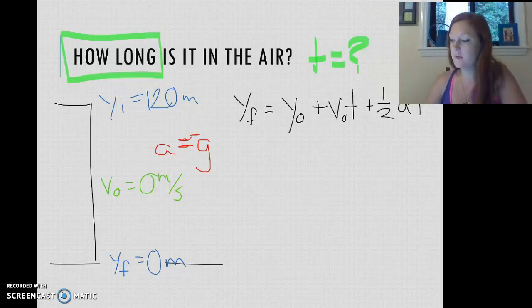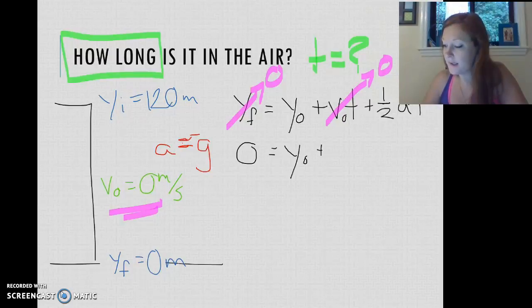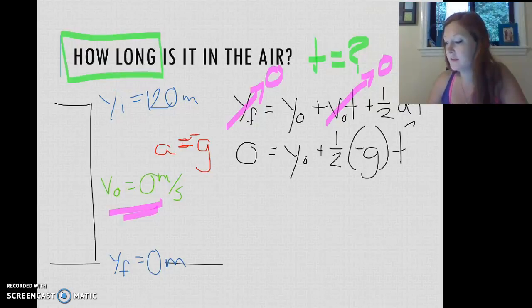So some things I can do here. I knew my initial velocity was 0, so I can say this entire term is going to be 0, no matter what time is. If I multiply it by 0, it's going to be 0. And I can also say that my final position is going to be 0. That rearranges some things. But for now, I'm going to leave this: 0 equals our initial position plus 1/2, and I can plug in my acceleration, negative g, t squared.